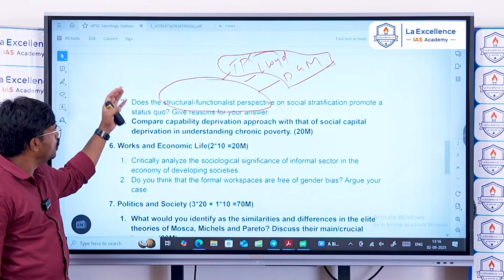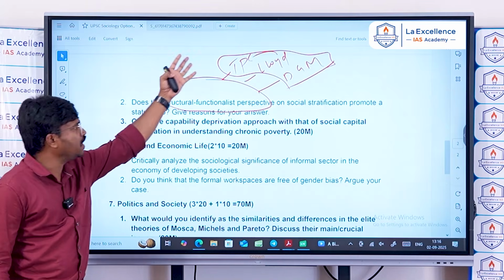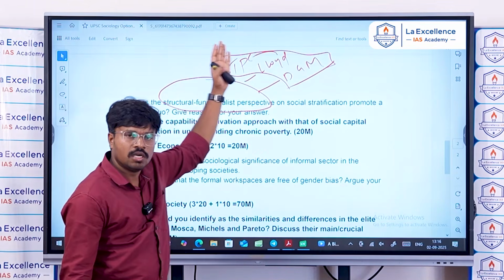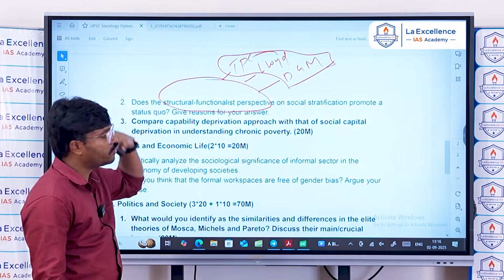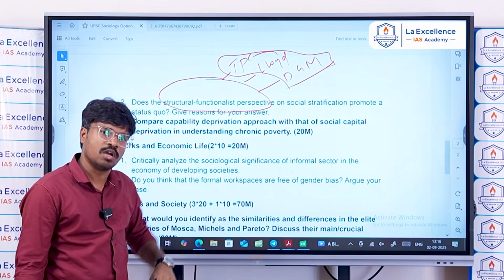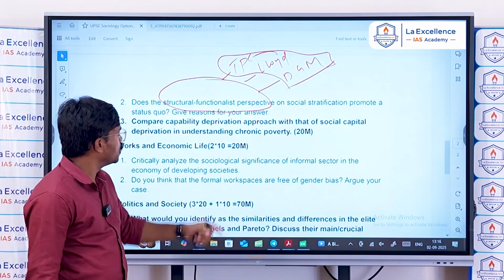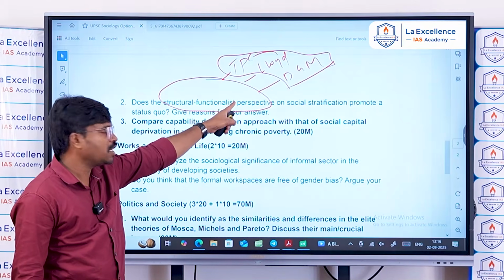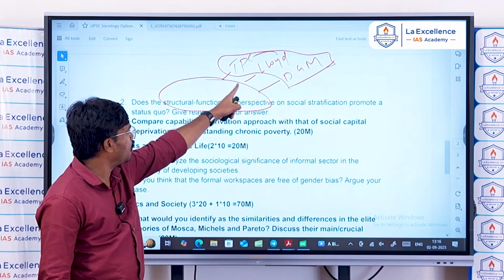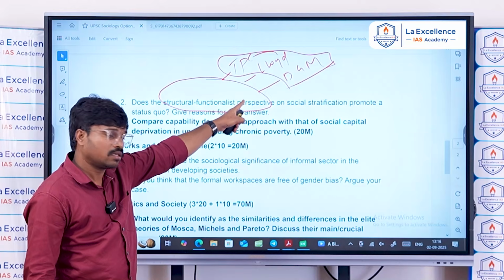So that is what "give reasons" means. You have to explain Talcott Parsons, Lloyd, and Davis and Moore, and how they justified the existence of structural inequalities in the society. Talcott Parsons justified gender inequalities, and Lloyd justified class inequalities.